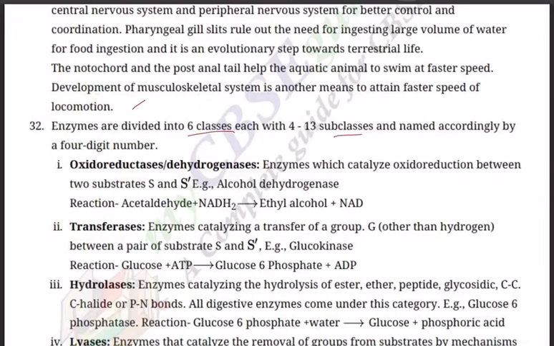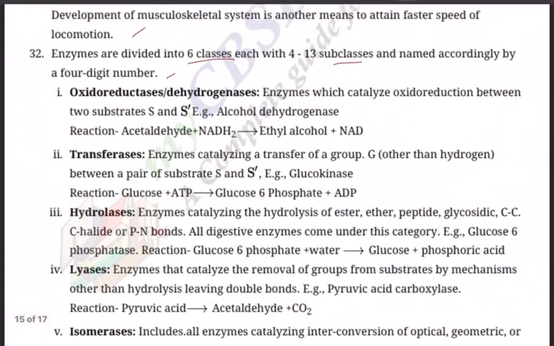So 32. What are the different classes of enzymes? Explain any two with the type of reaction they catalyze. Enzymes are divided into 6 classes, each with 4 to 13 subclasses and named accordingly by a 4-digit number. We are going to discuss only the main ones, because these are different classes of enzymes.